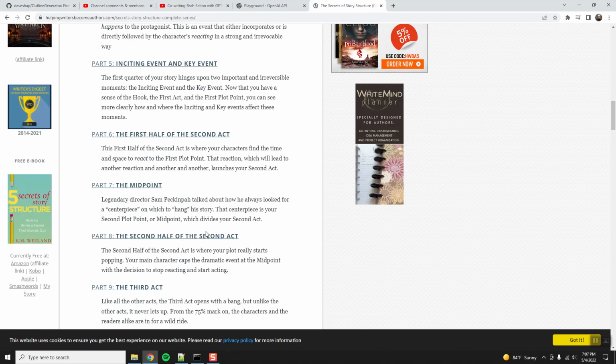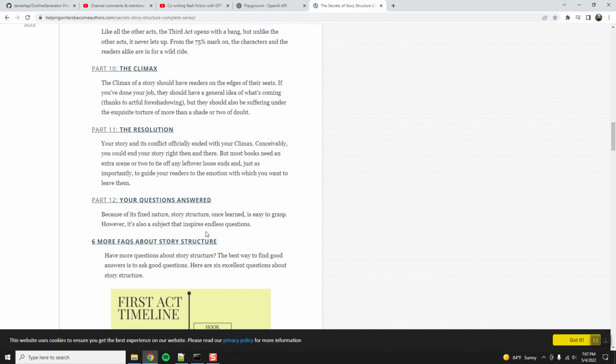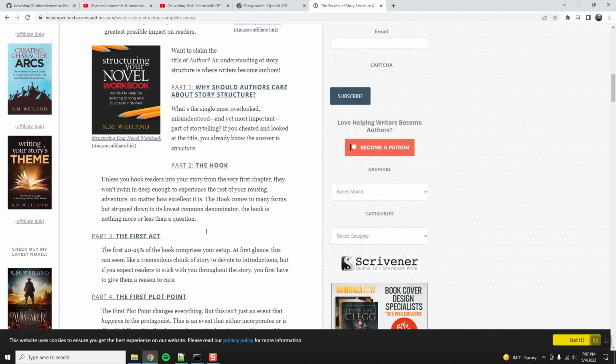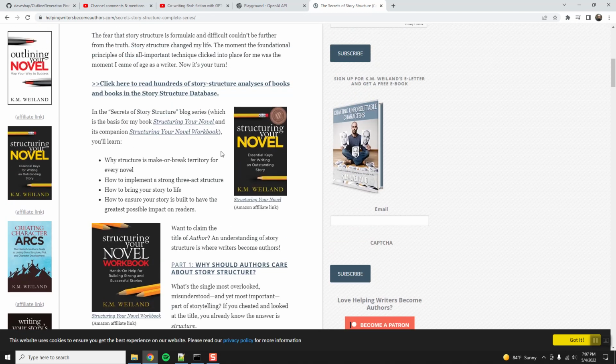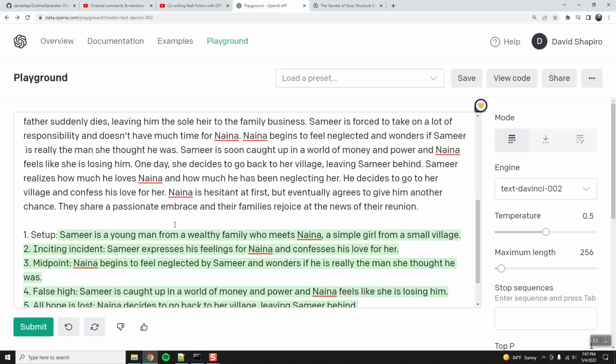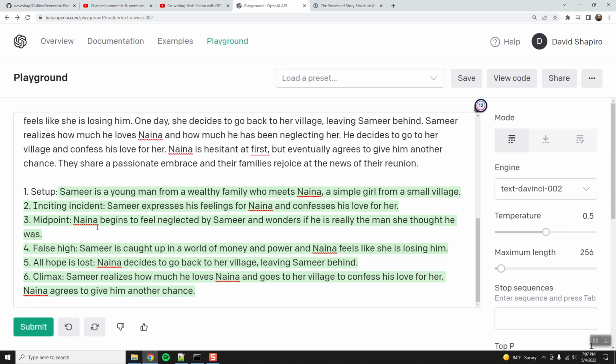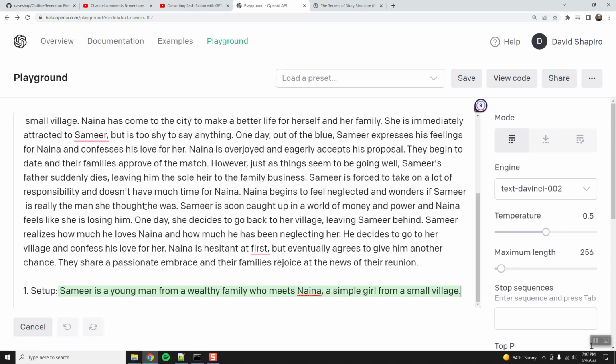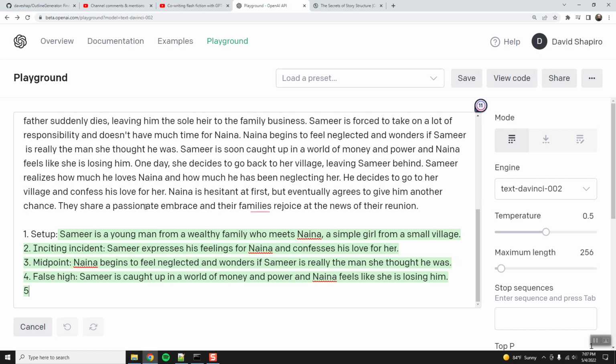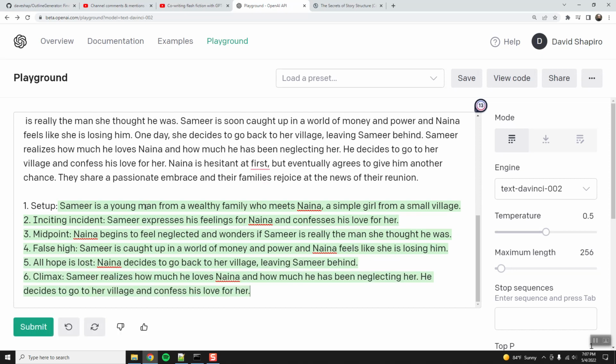First half of the second act, midpoint. This is not the list that I was thinking of because it doesn't include the pinch points. Oh well, this is good enough. Setup, inciting incident, midpoint, false high, all hope is lost, dark night of the soul, whatever, climax. That's fine. We'll go with this. All right, so temperature of 0.5. Let's see if it's consistent. Okay, so this does break it down into a few points. We'll go with that for now.